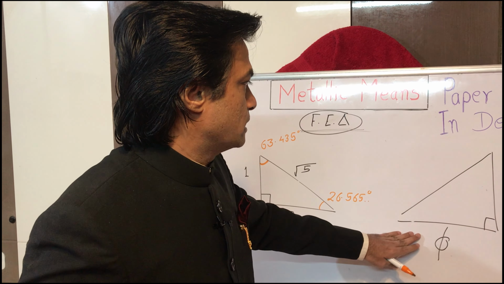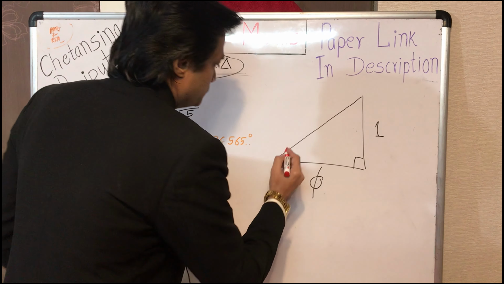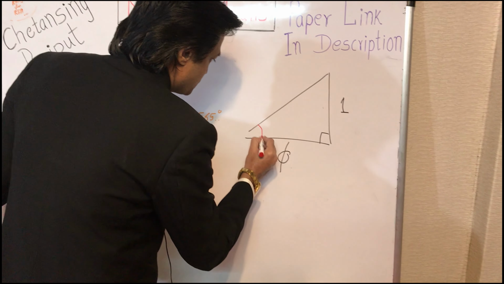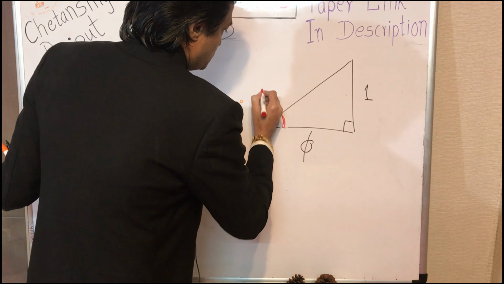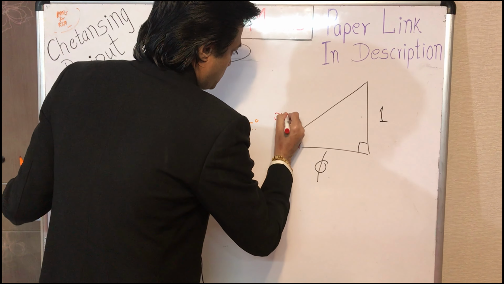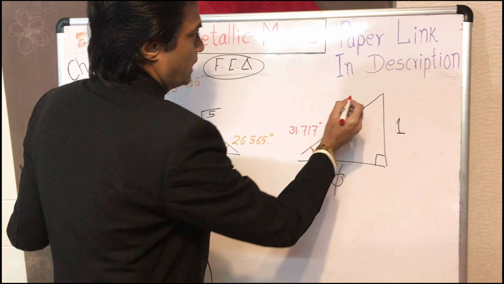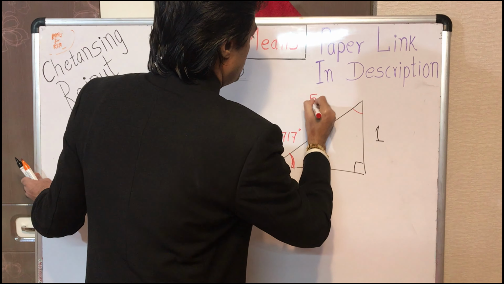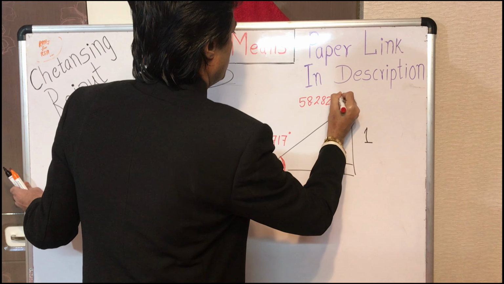Consider the acute angles of this right triangle having its catheti 1 and φ. This angle here, which is arctangent of inverse golden ratio, measures around 31.717 degrees. Okay. And this angle here, arctangent of golden ratio, measures around 58.22825 and so on degrees.